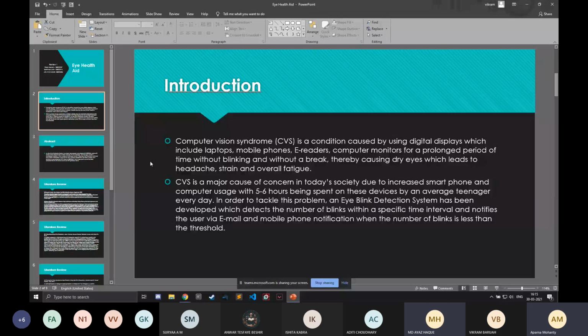CVS is a major challenge in our society now. In teenagers, regularly 7 to 8 hours they watch digital screens, which leads to a lot of mental health issues, and their health also goes down. So this eye blink detection health aid system will combat this problem. So we will be using. Go to the abstract page, please.